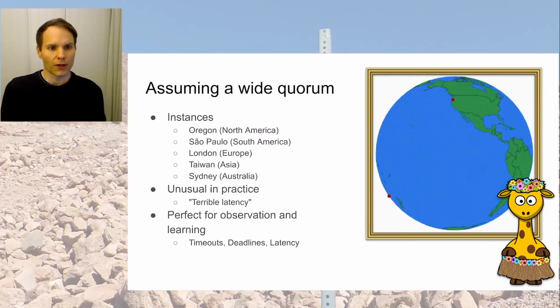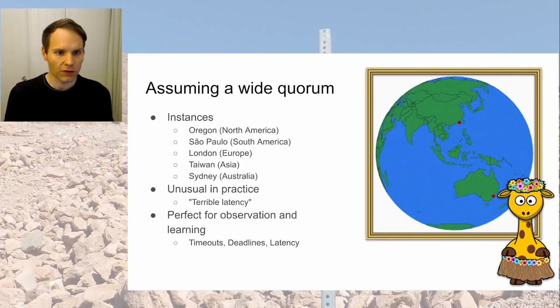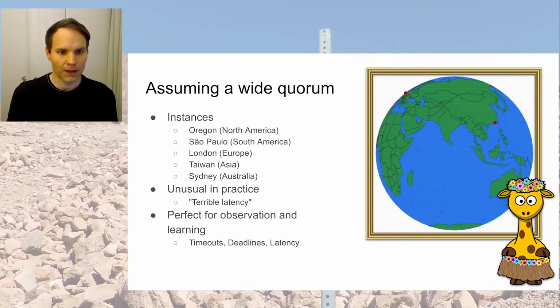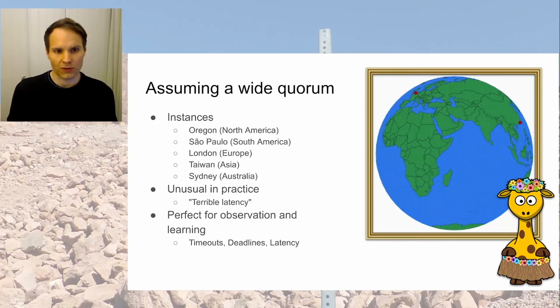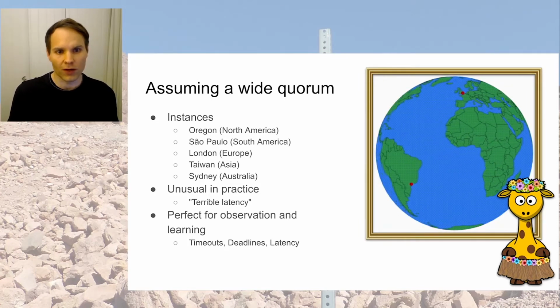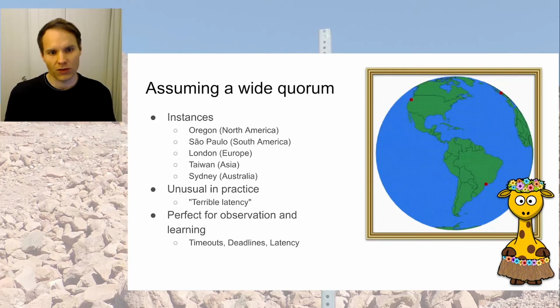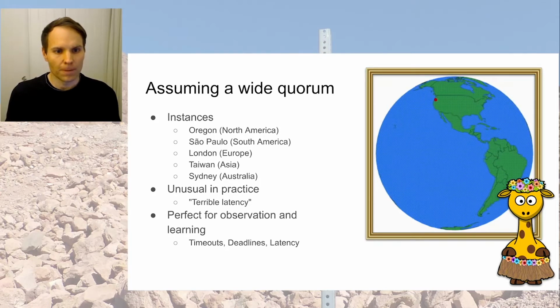Talking about quorum, in this talk we'll be using a so-called white quorum with instances in Oregon, Sao Paulo, London, Taiwan, and Sydney. This is very unusual in practice. In the real world, we would not want to have a global white quorum because that gives us terrible latency when we are jumping continents with our information. It is, however, pretty nice for observation and learning.